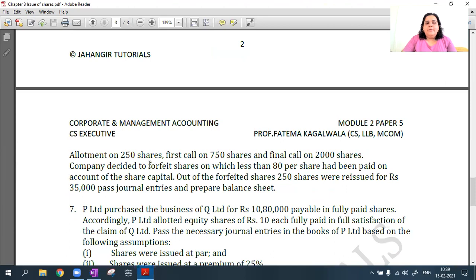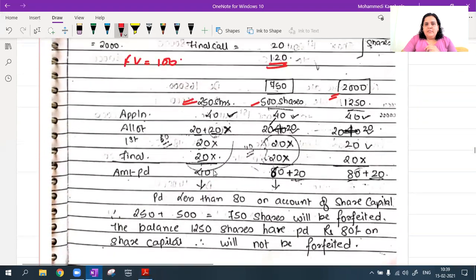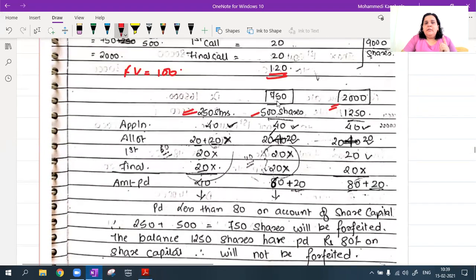Okay. On allotment 250 shares, first call 750 shares and final call 2000 shares. So if you go to see, okay, ideally when I talk about 750 shares has calls in arrears on first call and final call, means what? Obviously it includes this 250 shares. जिसने allotment नहीं दिया उसी ने first call भी नहीं दिया ना. So ideally it is again 500 shares and then this 2000, it also includes 750 shares. So actually it is 1250 shares. Did you all get this? Anybody who has not understood?